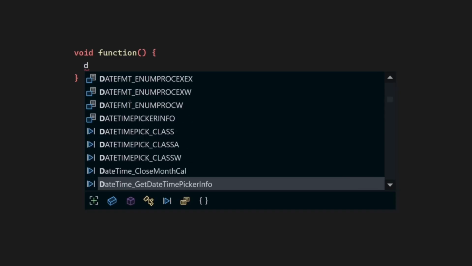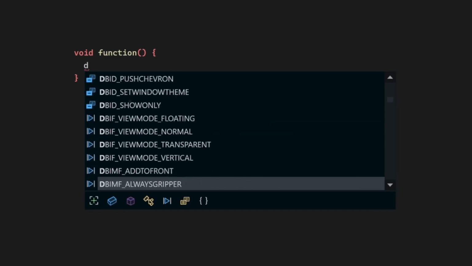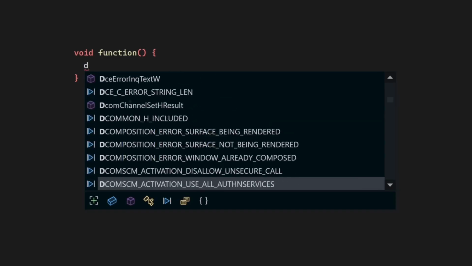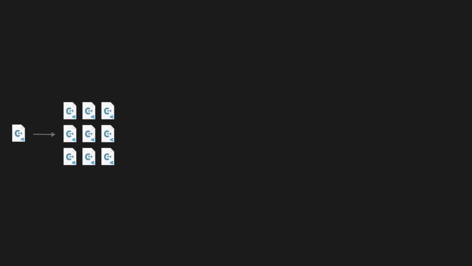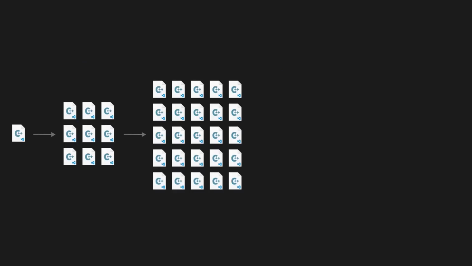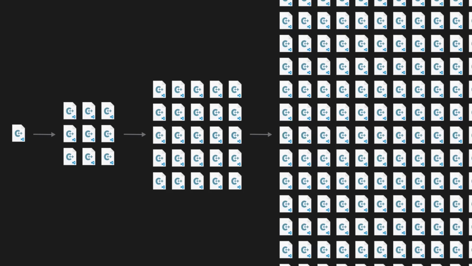Another major flaw of C++'s header file system is how much it pollutes the autocomplete suggestions. As I mentioned earlier, the include preprocessor directive is just a glorified copy and paste operation, so it dumps all the types, functions, and other symbols from the header file directly into your code, which in turn pollutes your autocomplete suggestions with functions and types from all over your codebase. Consider the situation where you include a header that includes 10 more headers, and each of those headers include 10 more headers, and so on and so forth. You end up with a million symbols from the entire dependency tree flooding your autocomplete and making it useless.